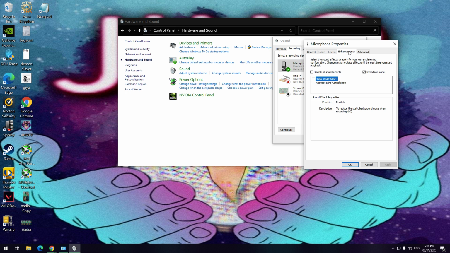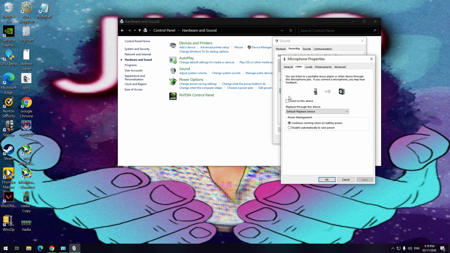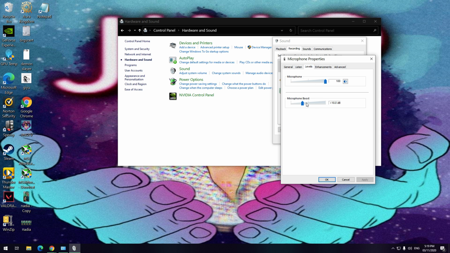And then once you can see the Enhancement, you can see the Noise Suppression, right? Click on it, check it, and then click OK. After you click OK, let's try to test it out. So we go again to Properties, Listen, and then Apply. Alright, so as you can see, there's no buzzing sound on my microphone right now, right? And even if we boost it, I don't hear any buzzing sound. So that's awesome. So guys, if you are satisfied, let me turn off the Listen first.